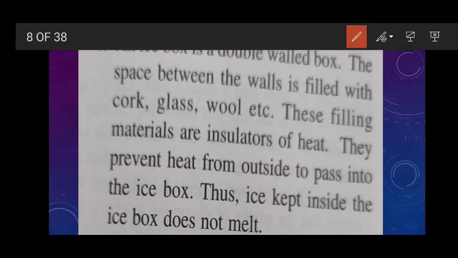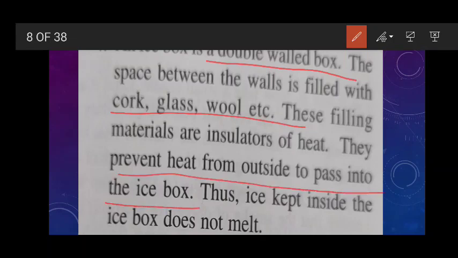Now the next is an ice box. You must have noticed that an ice box is a double walled box, and the space between the walls is filled with cork, glass, wool, etc. Why? Because these are insulators. They do not allow heat to pass through, so they prevent heat from outside from passing into the ice box, and thus ice kept inside does not melt.